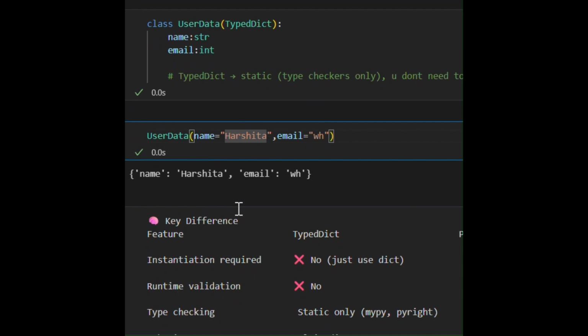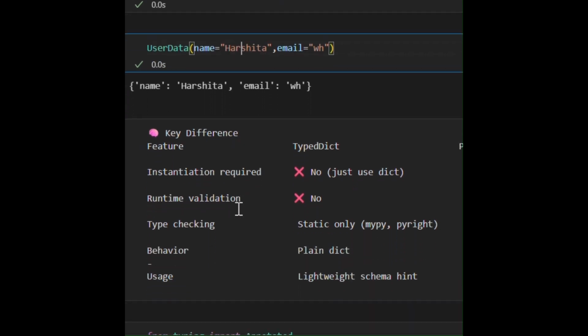This is because TypedDict does not check or validate your data during runtime. It just gives you the hint that your data has to be of this type. That is the reason we sometimes do not prefer TypedDict, where there is no runtime validation. If you have used LangGraph, you might have used TypedDict there a lot, because LangGraph provides you runtime validation as well. So the key difference here is that TypedDict is lightweight and hence no instantiation is required, because